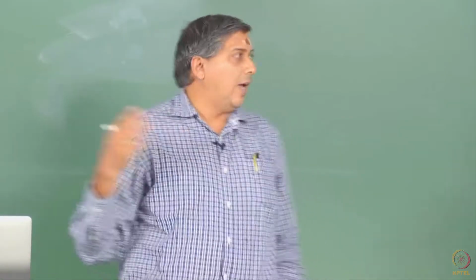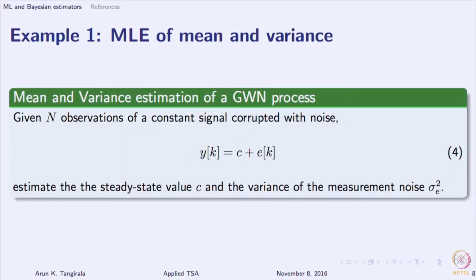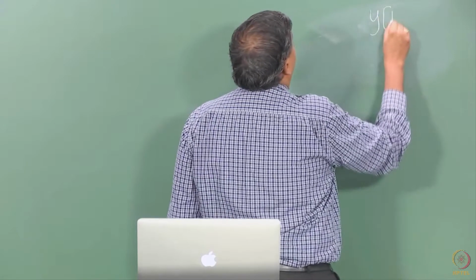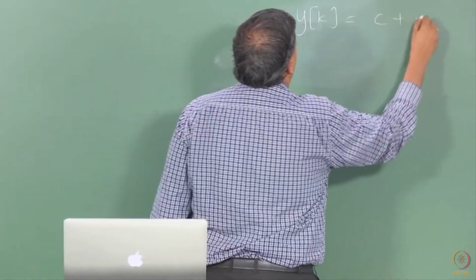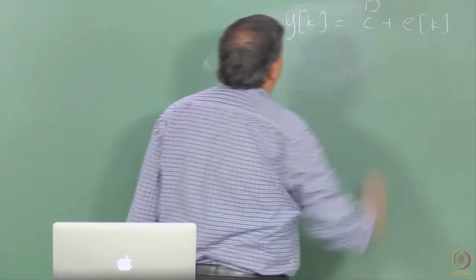So, here I am given observations of a Gaussian white noise process, and I am interested in estimating the mean and variance. So, the model that we write, as I have written on the screen, is C plus Ek, or you can say mu plus Ek, does not matter.